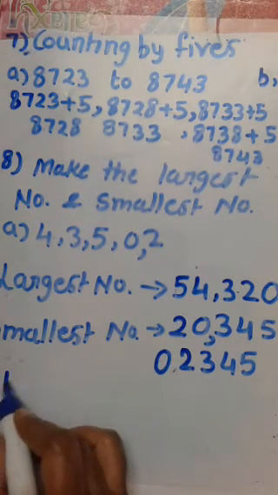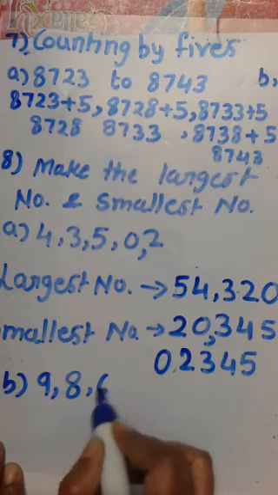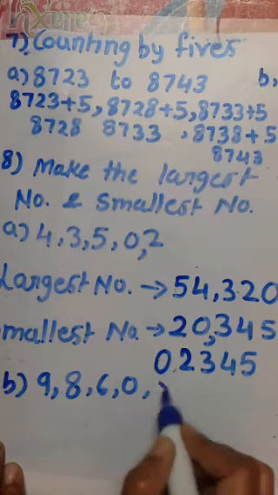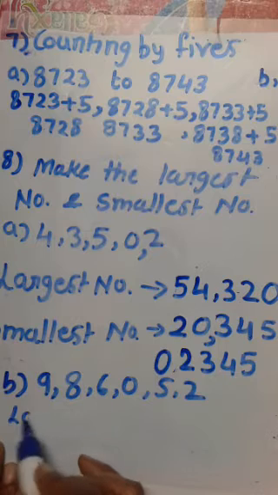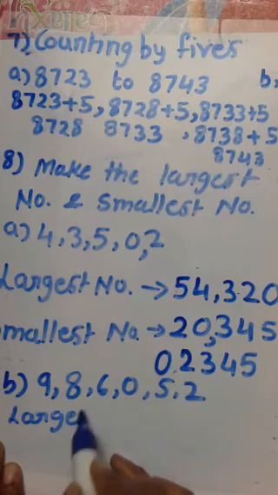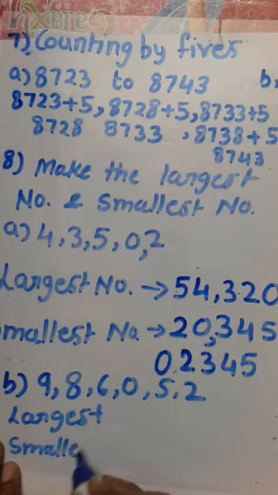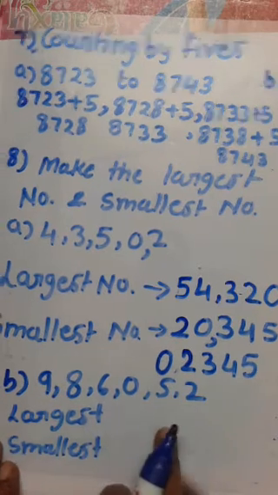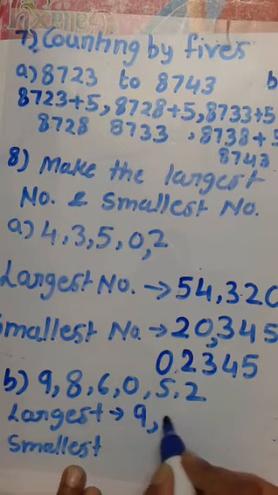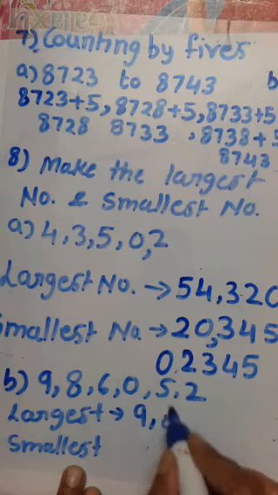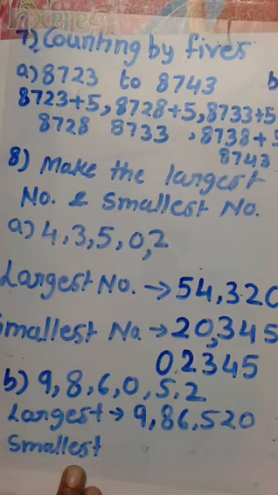If another question gives the digits 9, 8, 6, 0, 5, 2, we find the largest number and the smallest number. The highest digit is 9, second 8, then 6, 5, 2, 0.